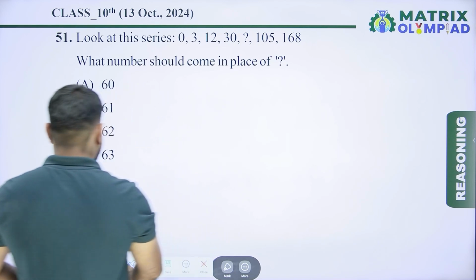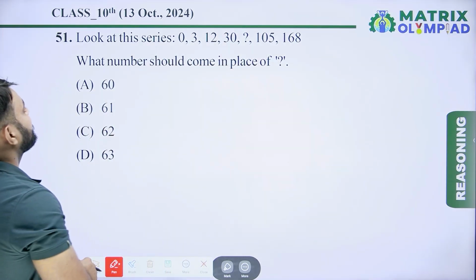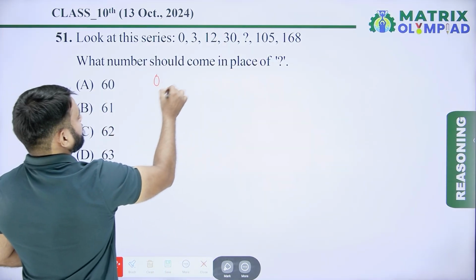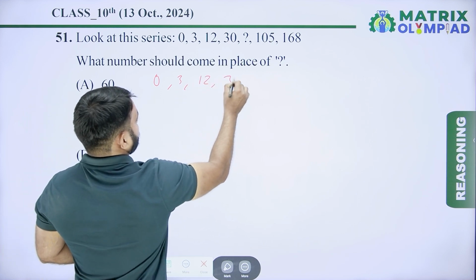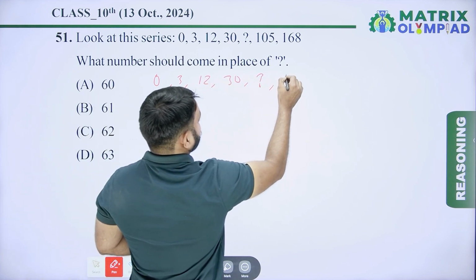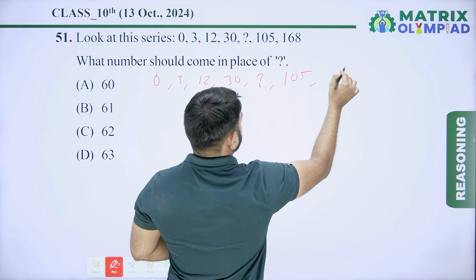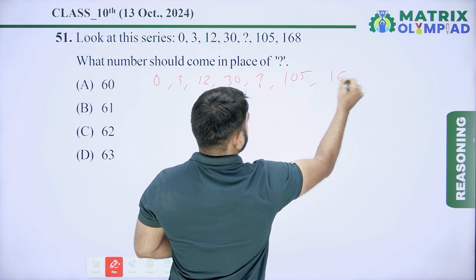So question number 51. Look at this series. The series is 0, 3, 12, 30. After 30 the next is missing. After the missing term, next is 105. After 105 next is 168.